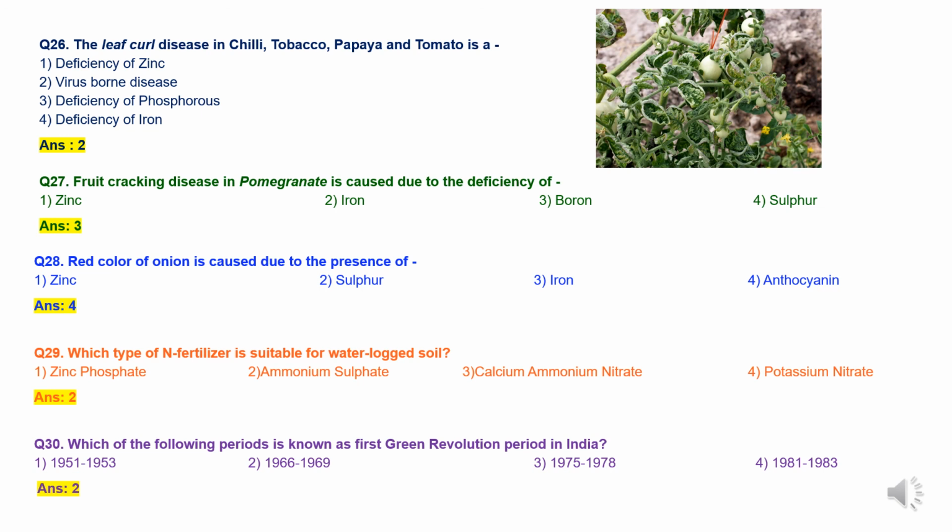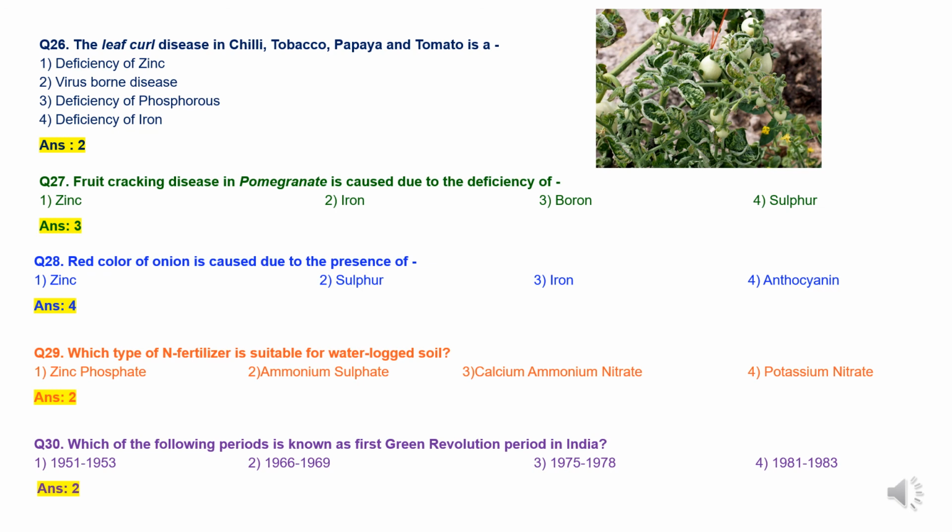Now question 30. Which of the following periods is known as first green revolution period in India? Option 1, 1951 to 1953. Option 2, 1966 to 1969. Option 3, 1975 to 1978. And option 4, 1981 to 1983.